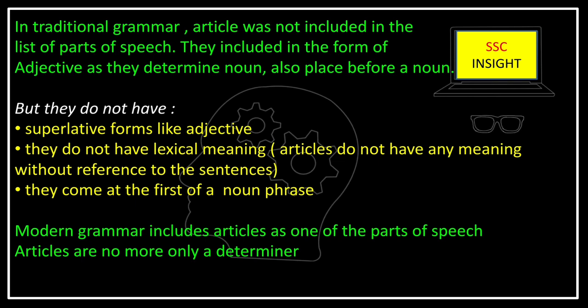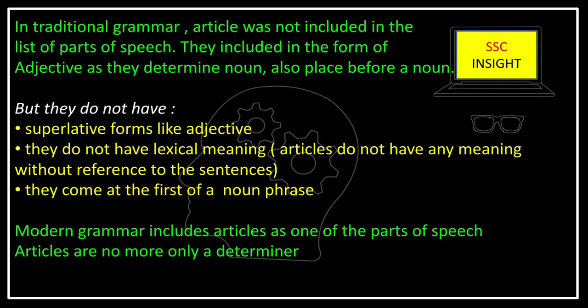According to the traditional grammar, article is included in the form of adjective as the determiner of noun and it's also placed before noun. But there are some questions that arise, like the part of speech, that is adjective, has its superlative forms like tall, taller, tallest, bright, brighter, brightest, but the articles do not have any superlative form. Also, articles do not have any lexical meaning, which an adjective has. Adjective has its lexical meaning.